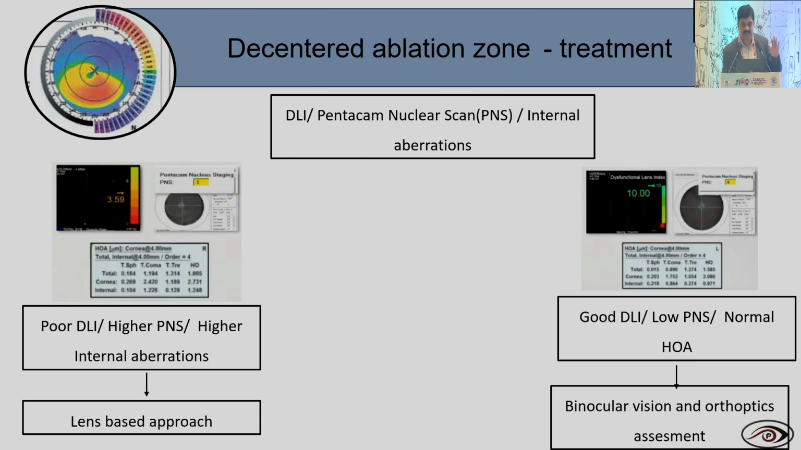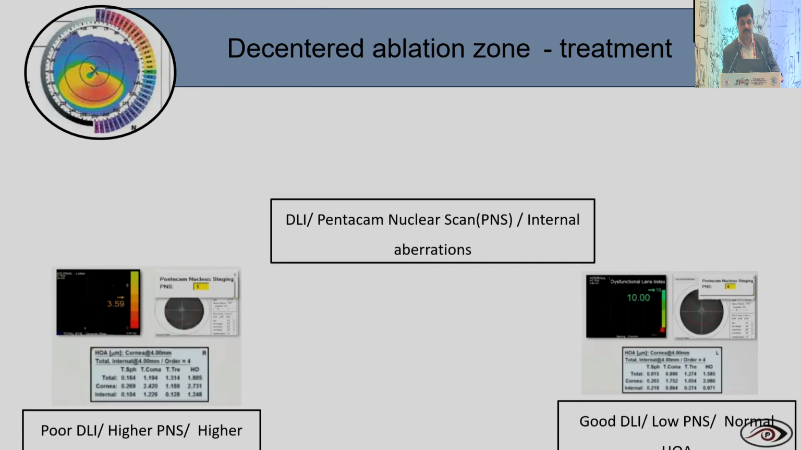If you think the patient has a good dysfunctional lens index with normal higher order aberrations, then binocular vision and even orthoptic assessment you have to do. Because Dr. Rohit Shetty is sitting here, one of the geniuses in refractive surgery. He always used to tell me that for all these refractive patients, binocular testing is very important, and orthoptic assessment is a very, very important test to do.